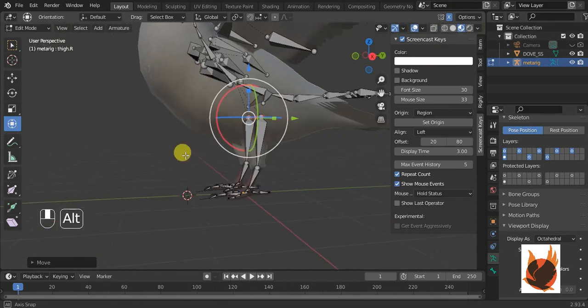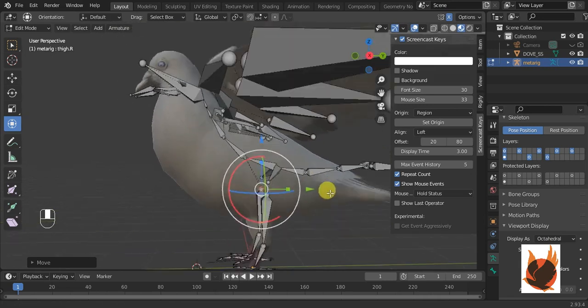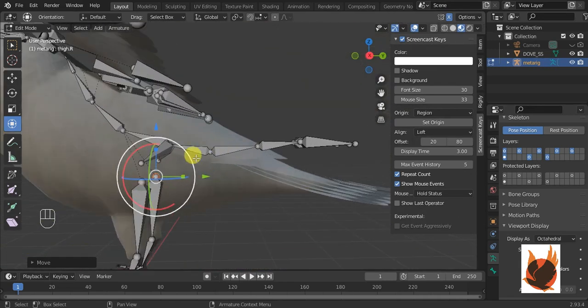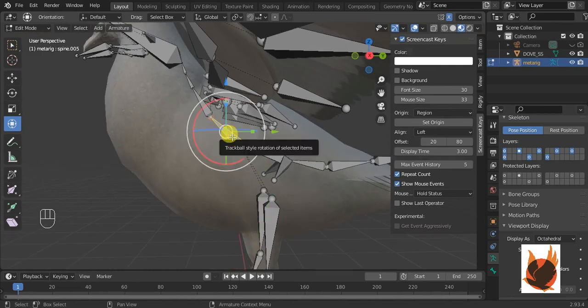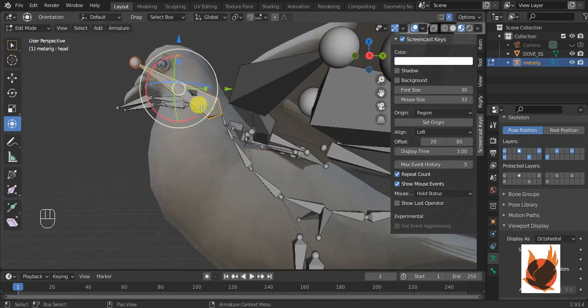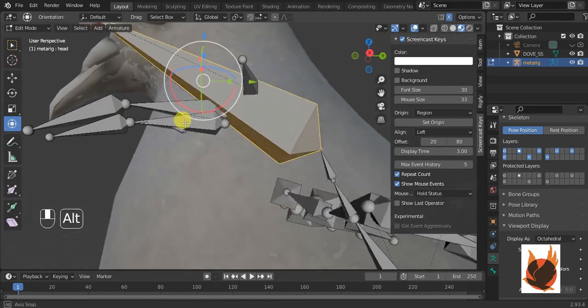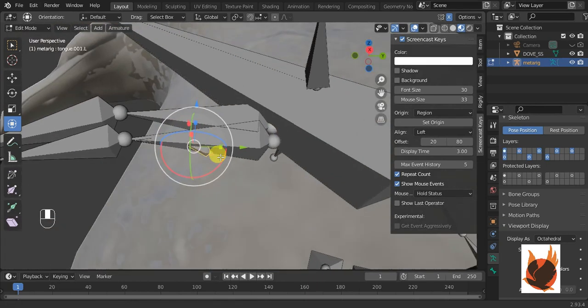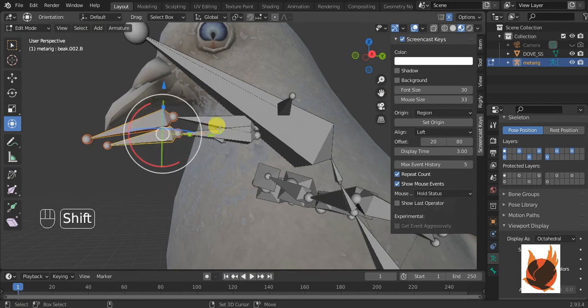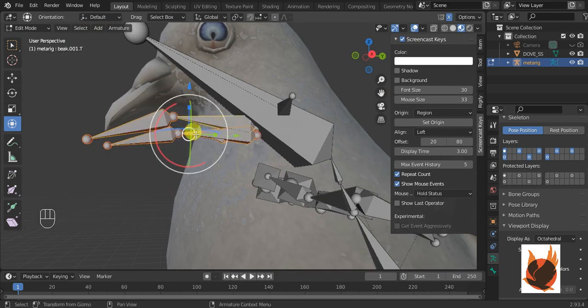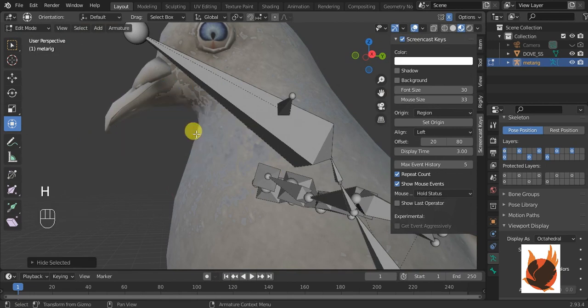Now before unhiding the character, I am going to select the spine, and these are the bones that I am going to hide them all.